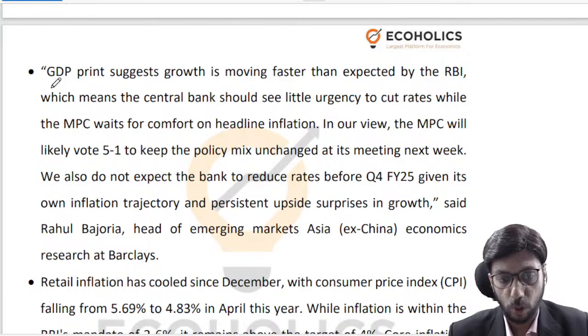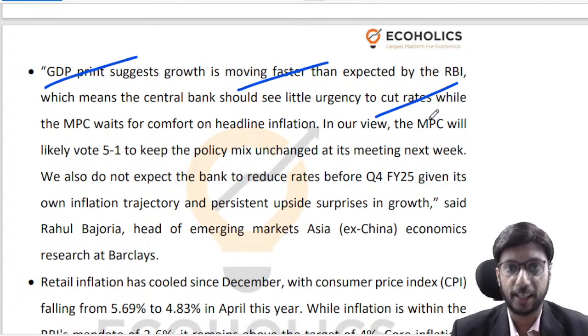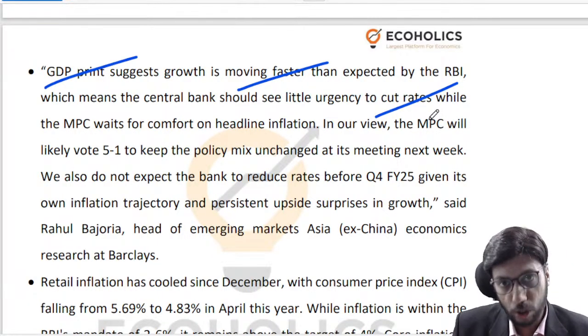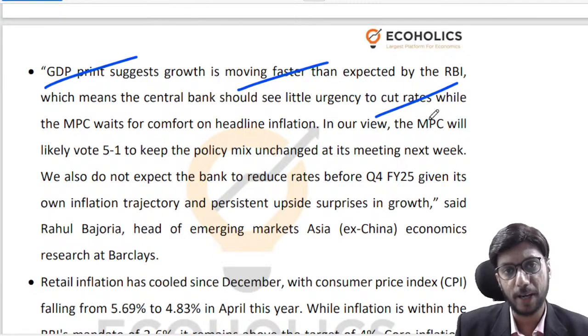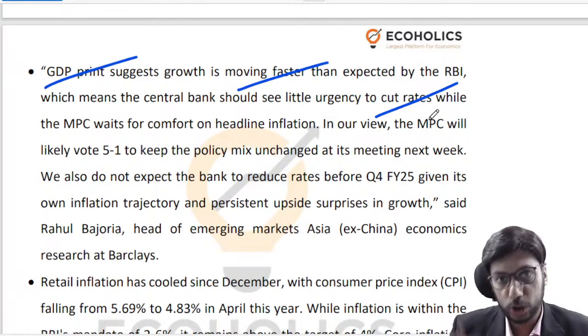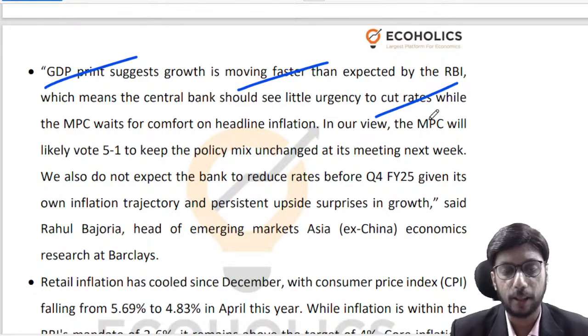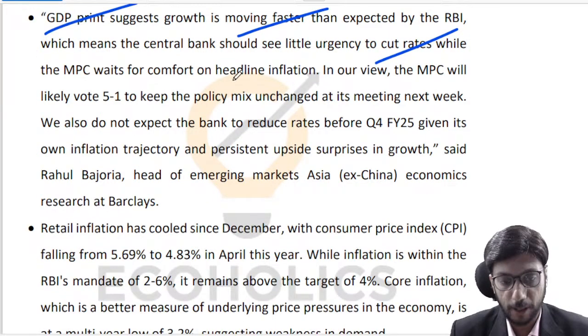If you look at the GDP print, we are moving faster than what RBI expected. So there is no reason for RBI to be urgently cutting rates, because the GDP is already performing well. Had the growth rate numbers not been great, there would probably have been a more alarming situation for RBI to reduce the interest rate to boost economic growth. But the economic growth is already good, so why should there be any urgency? We will definitely try to tame headline inflation.